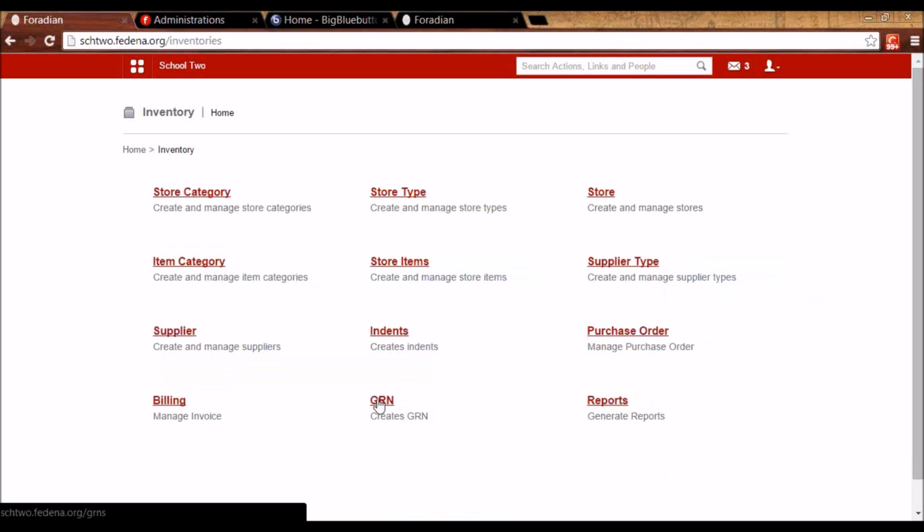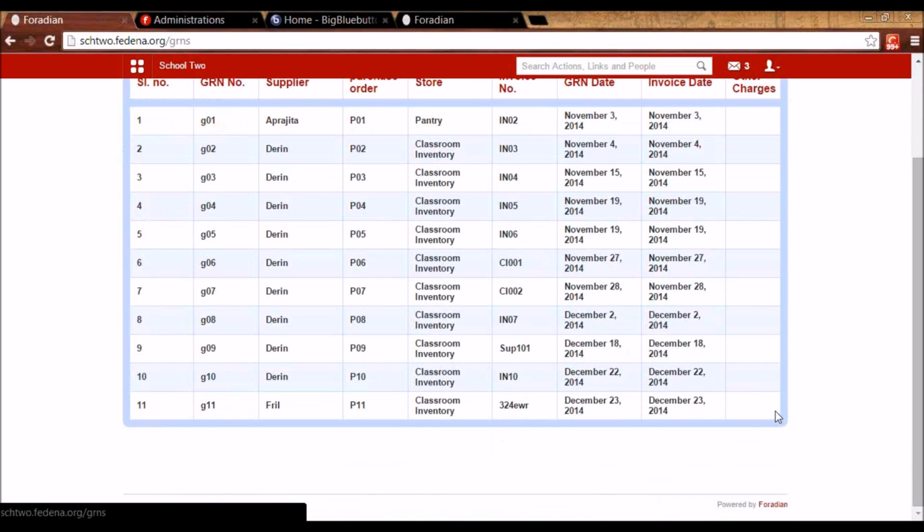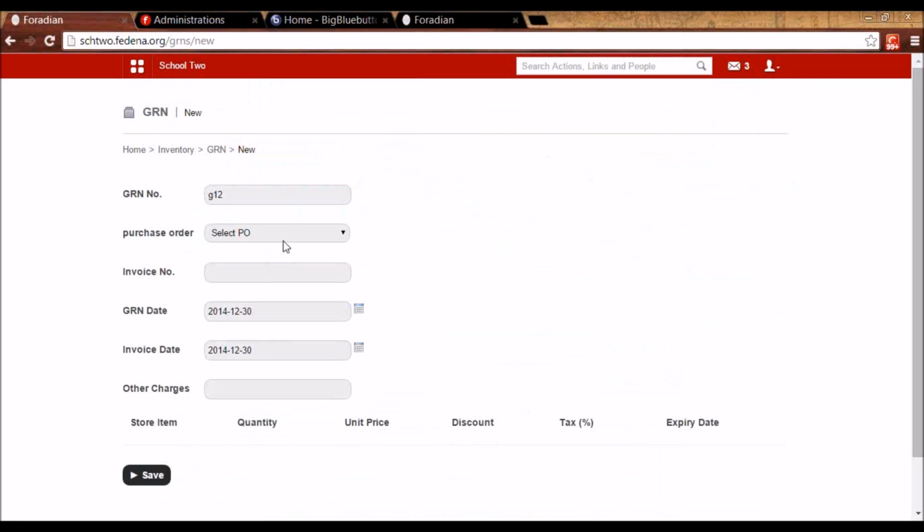It means that from the supplier to whom I've put the request of purchase order, I've actually got the item. So I'm going to generate GRN or goods receipt note. I'll click on new here. All the approved purchase orders will be coming, and this is the one that I just requested and got approved.